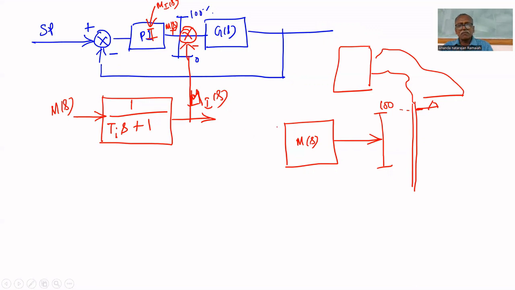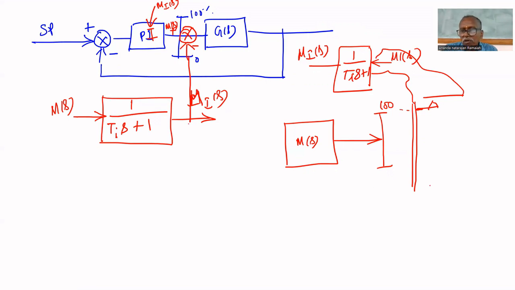Whenever it reaches 100%, the switch will close. That will activate this Tis plus 1 block so that it generates Mi of s, which is available here and will be subtracted from the controller output so that it never goes beyond 100%.